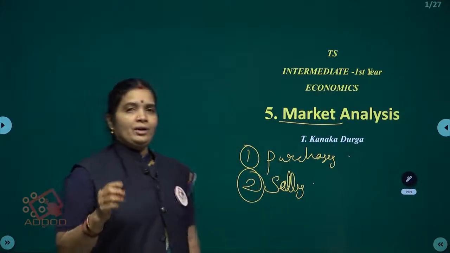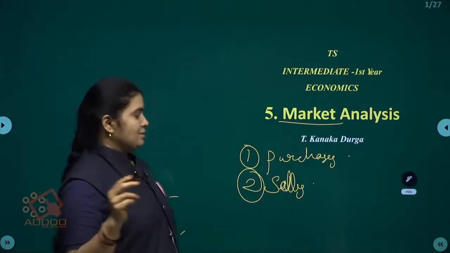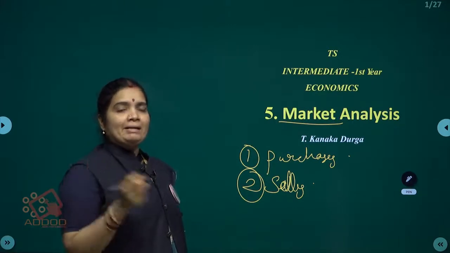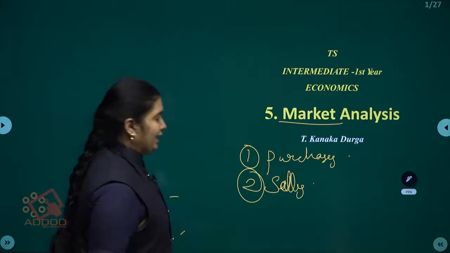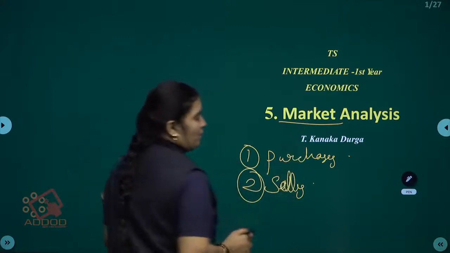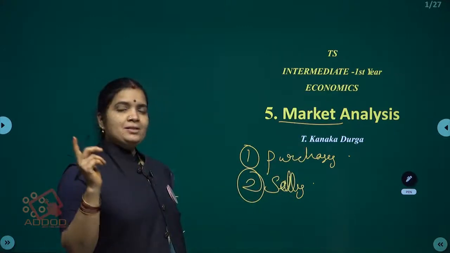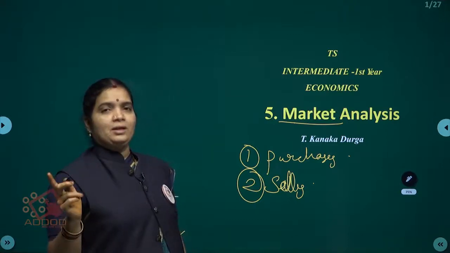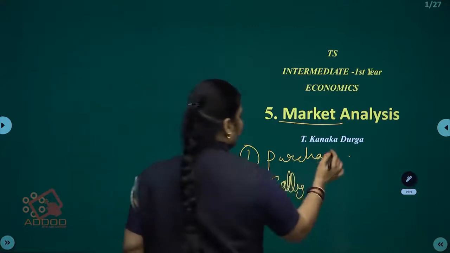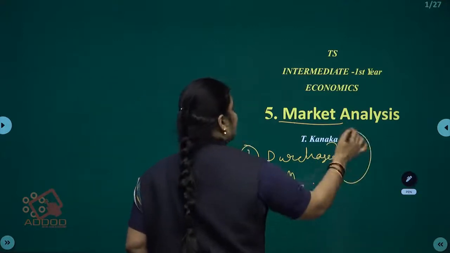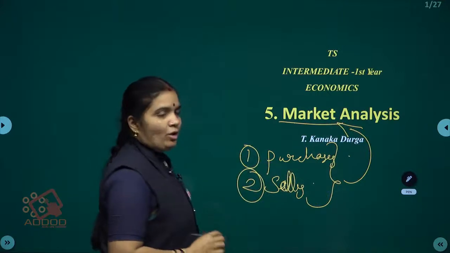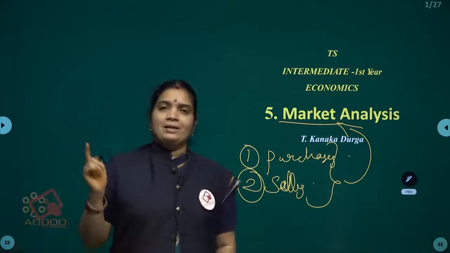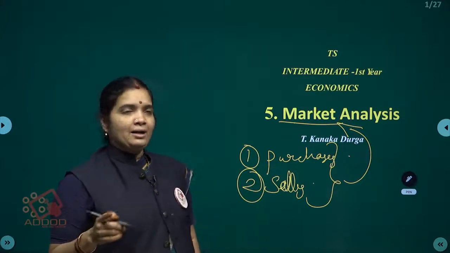Where the purchases and sales happen, maybe directly or indirectly, that activity is called a market. Purchasing capacity combined with selling capacity, that combination of purchases with the sales is called a market, or directly or indirectly purchasing and selling activity is called a market.